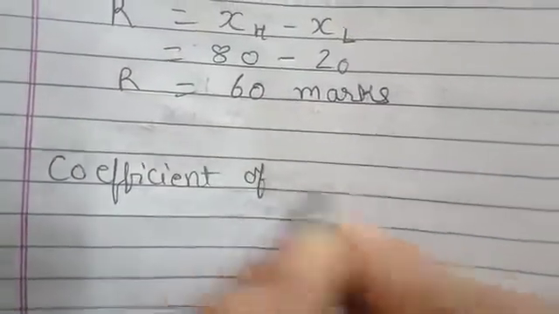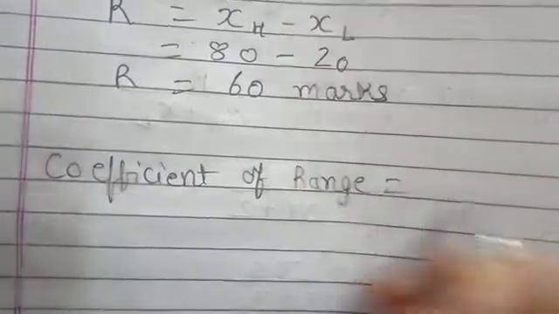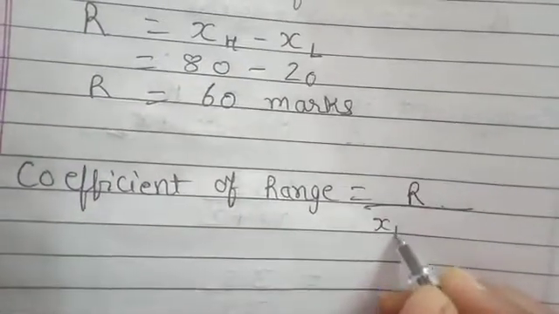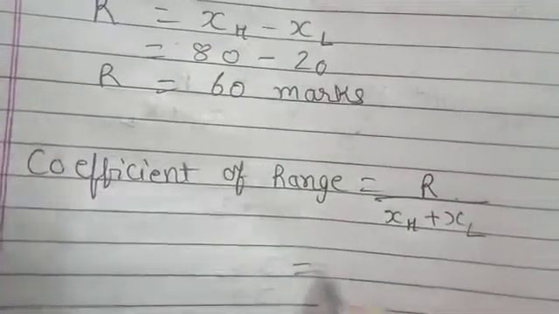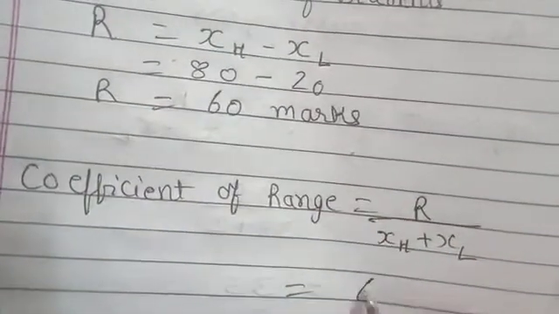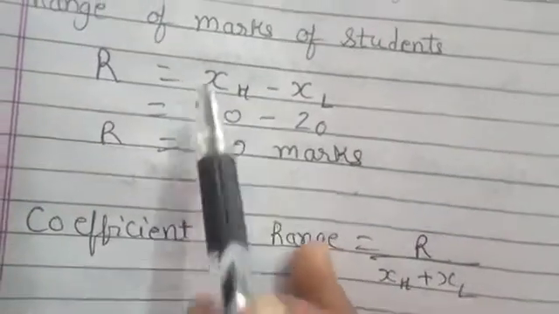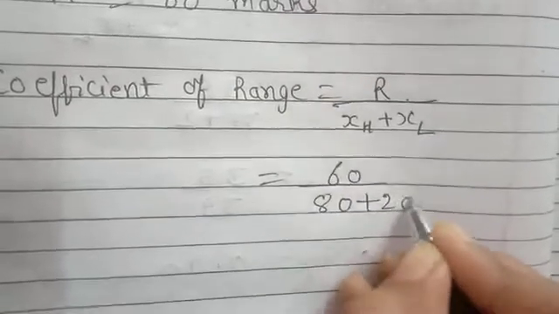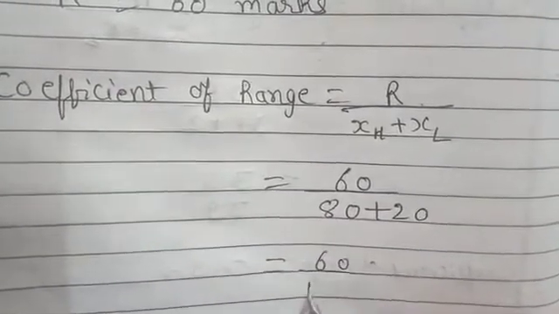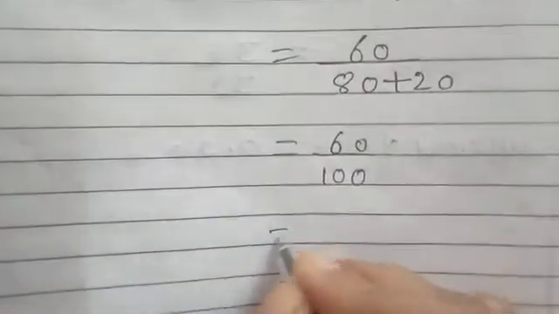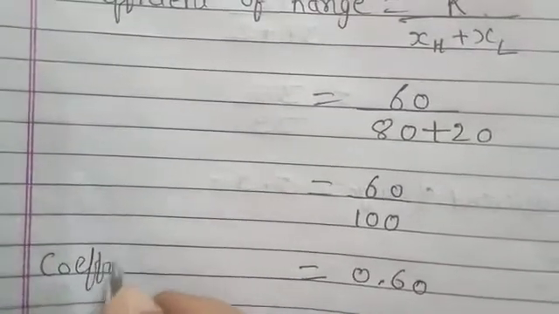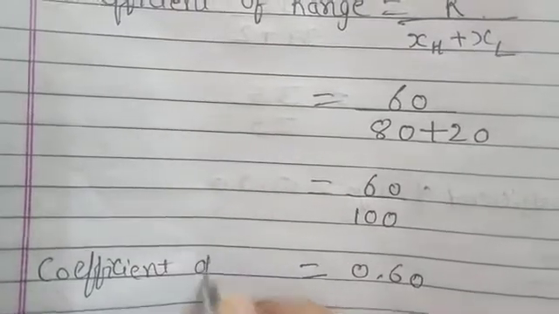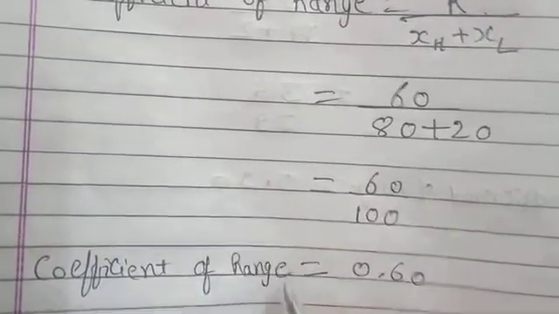So coefficient of range is equal to R upon XH plus XL. Now what is our value of R? That is 60. 60 divided by XH plus XL, that is 80 plus 20. This is XH plus XL. 60 divided by 100. That is equal to, now 60 when you will divide it by 100, so you will get your answer as 0.60. So my coefficient of range is equal to 0.60.